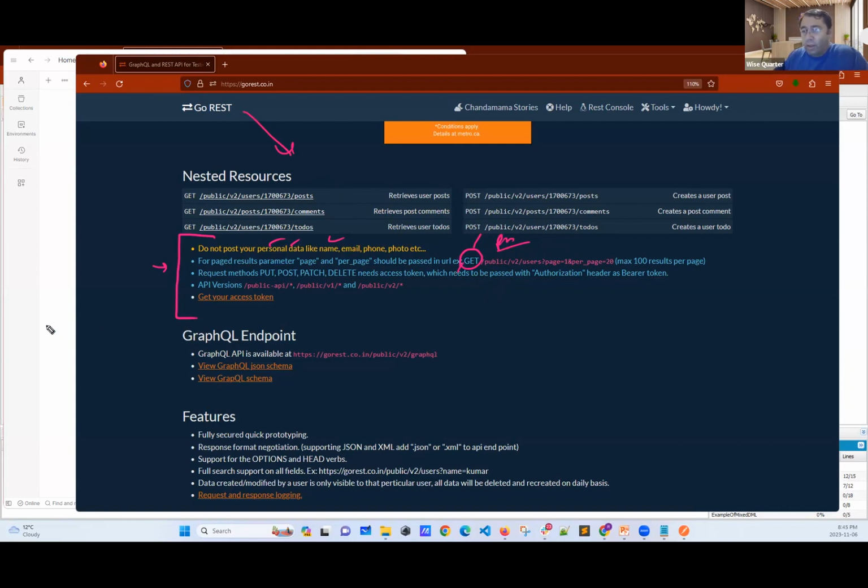Okay. What about the other methods? It says, if you request put, call, post, patch, delete request, if you create these requests, you have to have your password. And if you want to reach your password, then you can click get your access token. You will be able to get your token one more time. Is this part clear? We are going to read a lot this part. We will come here and so because we are creating a put method, we have to create our authorization, which is our password, and then we will get it from here, etc., etc.